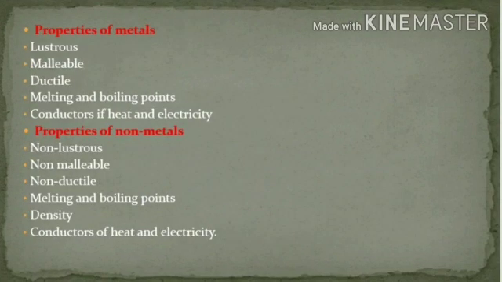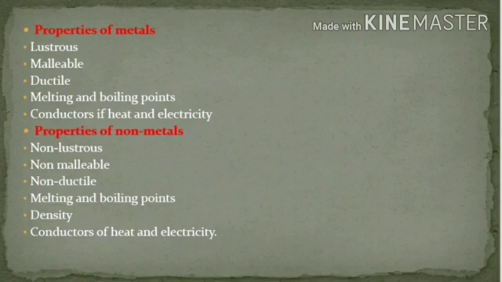Now, properties of metals. Lustrous, that means they have got a shining surface. Malleable, they can be beaten into sheets. Ductile, they can be drawn into wires. Melting and boiling points. Metals have got very high melting and boiling points. Density, also very high. Conductors of heat and electricity. These are generally good conductors of electricity, with an exception of tungsten. It is a poor conductor of electricity.